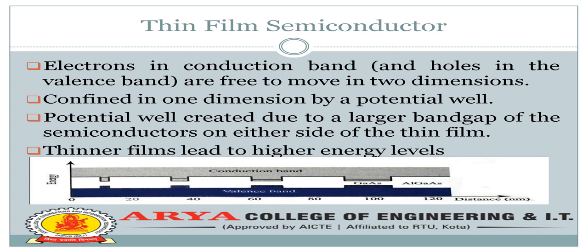So next one is the thin film semiconductor. Electrons in the conduction band and holes in the valence band are free to move in two dimensions, confined in one dimension by a potential well. We already know the potential well is created due to the larger band gap of the semiconductor on either side of the thin film. A thin film leads to higher energy levels. In the figure we see the valence band and conduction band have a very small band gap between them, so moving from one band to another requires very little energy.